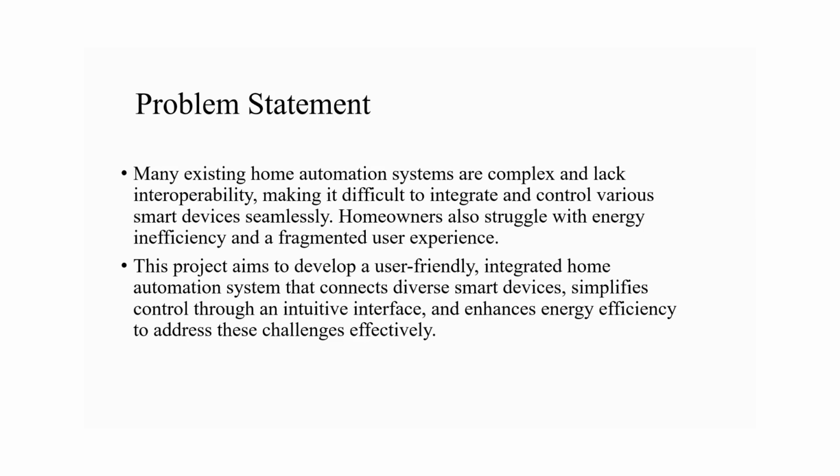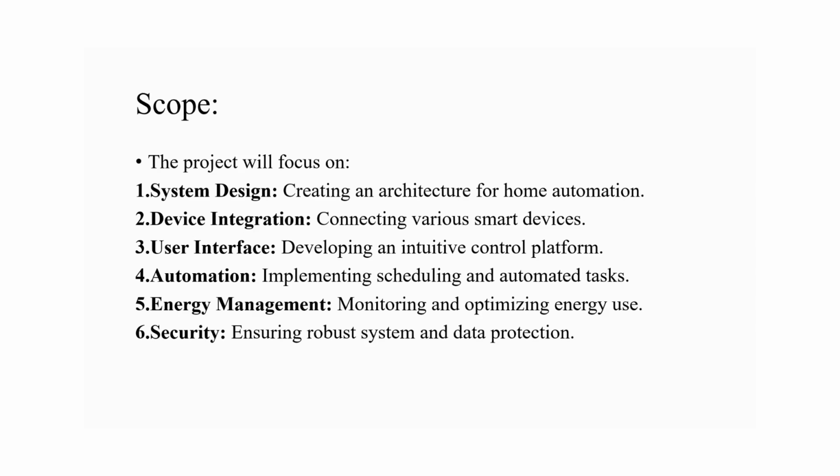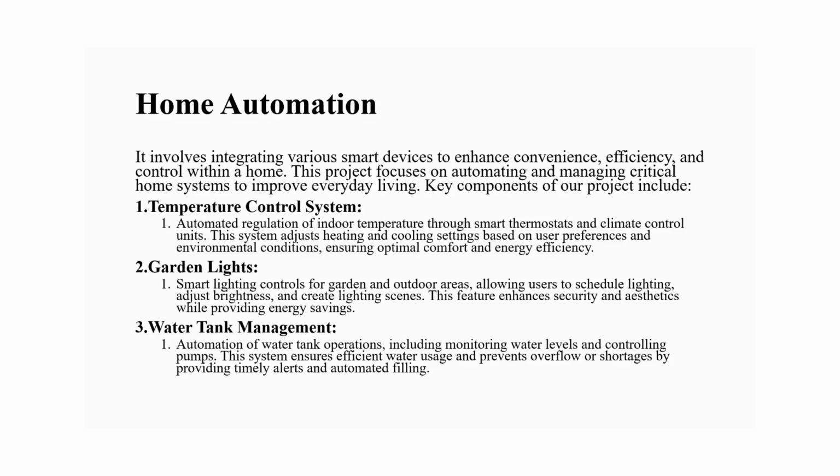Many existing home automation systems are complex and lack interoperability, making it difficult to integrate and control various smart devices seamlessly. Homeowners also struggle with energy inefficiency and a fragmented user experience. This project aims to develop a user friendly integrated home automation system that connects diverse smart devices, simplifies control through an intuitive interface, and enhances energy efficiency to address these challenges effectively. Now, what is the scope of our project? The project will focus on system design, device integration, user interface, automation, energy management, and security.